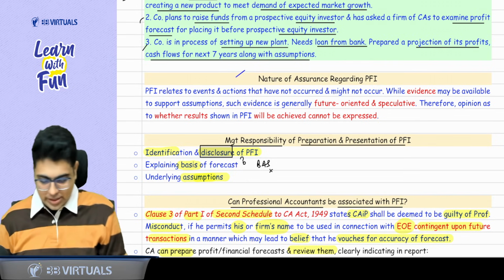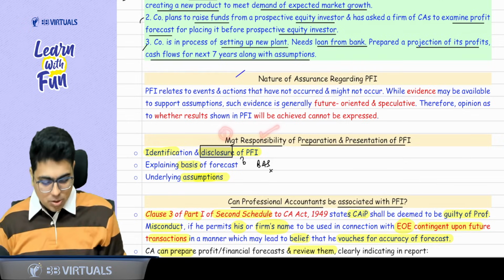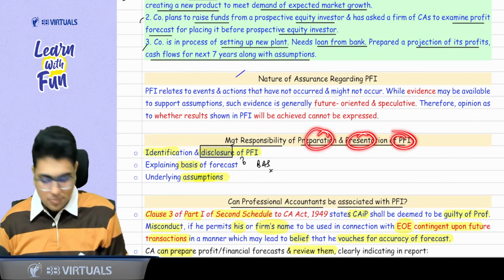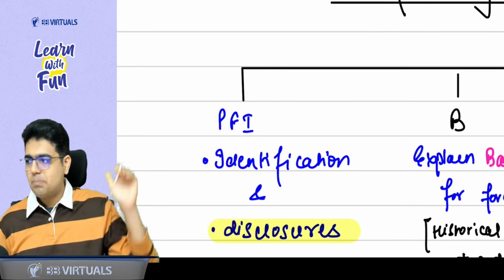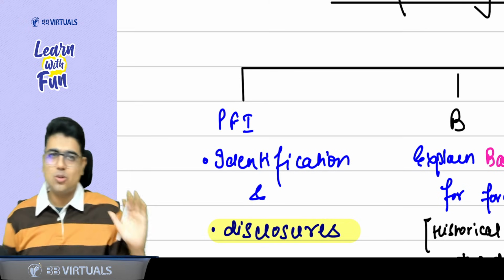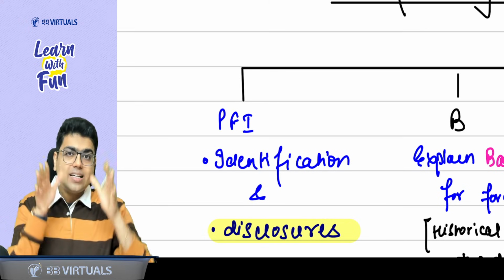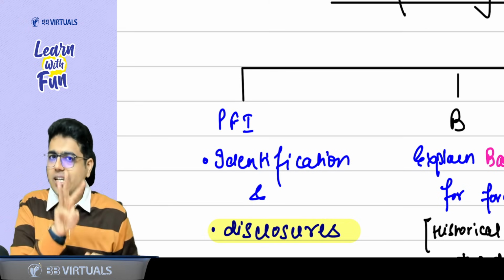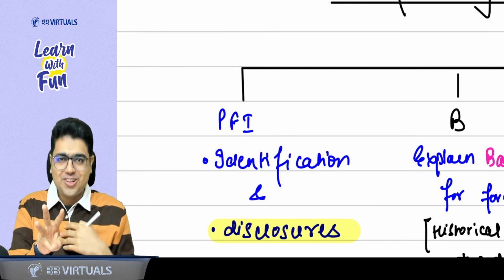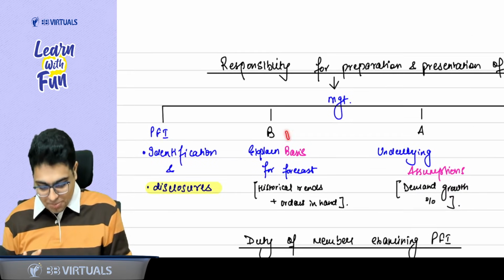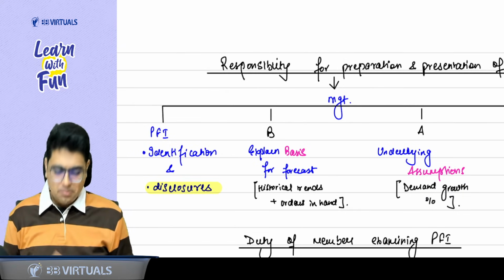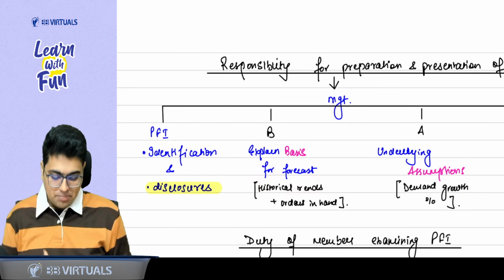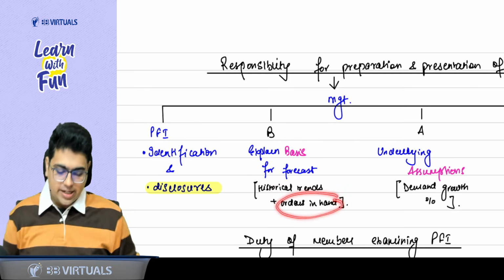First topic of the day. What are the management's responsibilities for preparation and presentation of PFI? So can I say the main responsibility of management is PFI identification and disclosure. They have to prepare the PFI and disclose certain things. What are the three things to be disclosed? BAS, sir, we know. What was BAS? B for basis of forecast. On what basis did you create this forecast? Based on some historical trends, maybe you are having some future orders in hand.